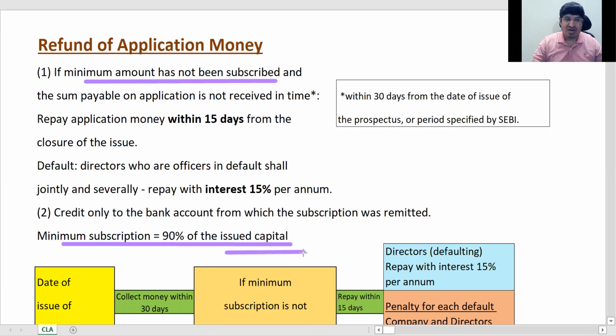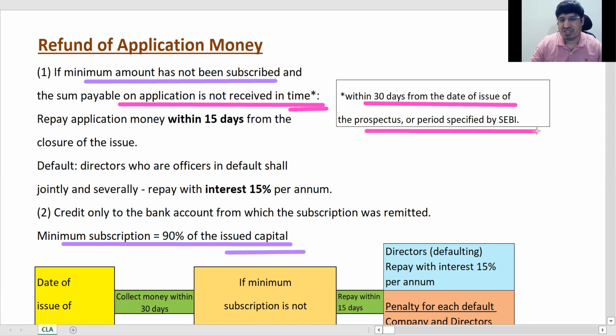So when do you have to refund? If the minimum amount has not been subscribed and the sum payable on application is not received in time. What is this time here? The time is 30 days, which I told you already, from the date of issue of the prospectus or the period specified by SEBI. SEBI is the authority for all capital related things, the Securities and Exchange Board of India. It's a statutory authority. It deals with all securities and all securities laws, basically.